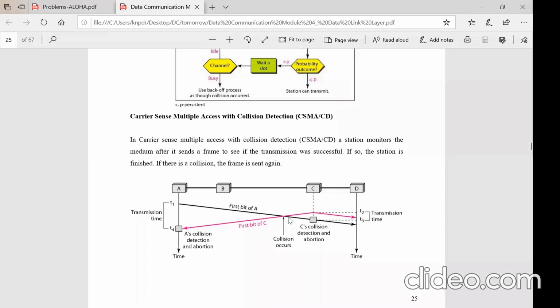So at this particular time, now C checks the channel. It finds that the channel is free because at this particular duration, it takes almost T3 for the data released by A to reach station C. So C at this particular time finds that there is no data released by anybody. It starts releasing the data, right? But after releasing the data here, both A and C will monitor the channel, right? Whether the data is going properly or if there is a collision, right?